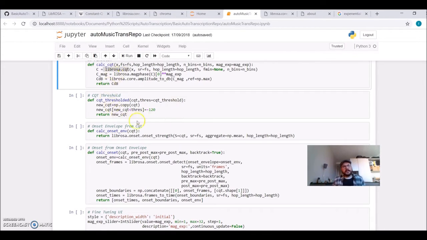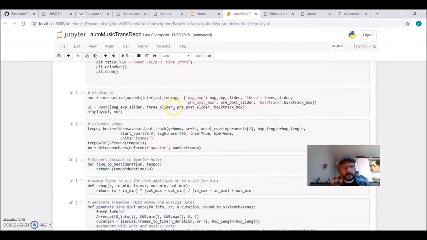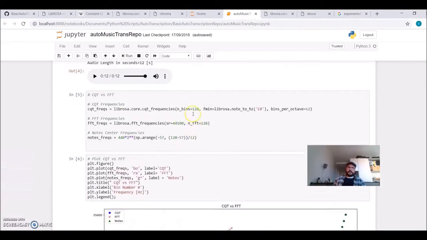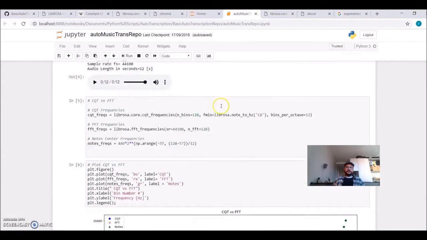So this function I created is for when I set a threshold. Suppose the previous function will return the maximum value as 0 dB. So, for example, if I define the threshold as minus 40 dB, what this function does is it takes everything which is lower than minus 40 dB and sets it to minus 120 dB. We can have a look later on the graphical user interface, where we can adjust the threshold and